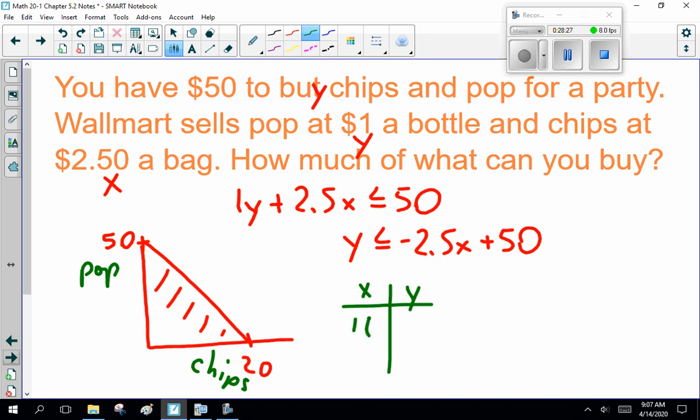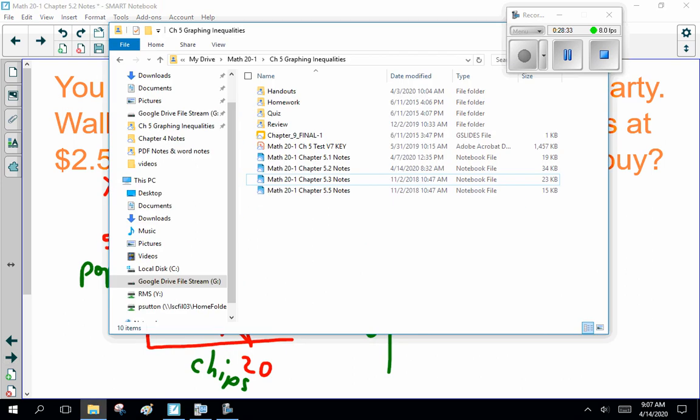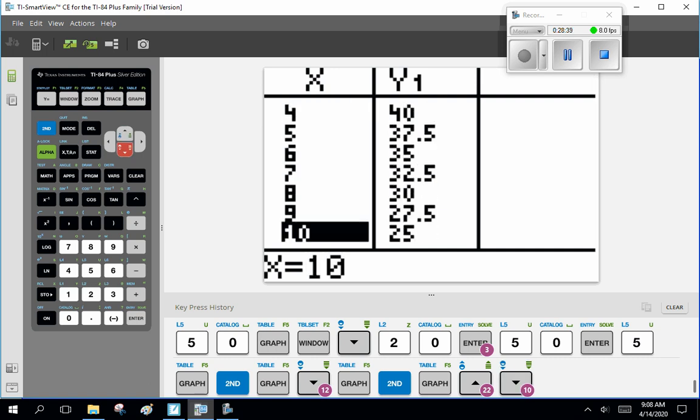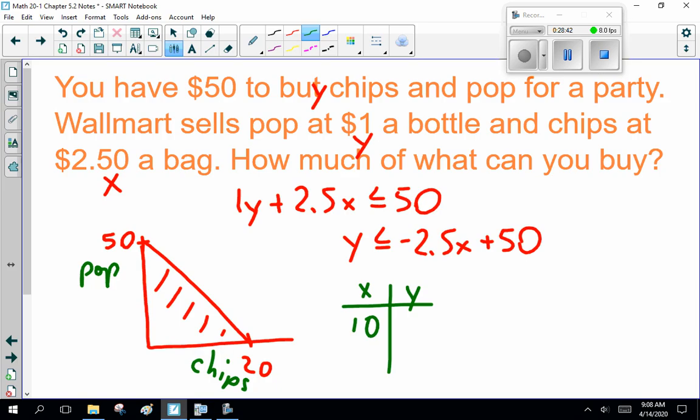So, if x is 10, that is, 10 bags of chips. How many bottles of pop can I get? Well, go to my table of values. When x is 10, I can get 25. This is pop, sorry. So 10 bags of chips and 25 bottles of pop, maximum. I can get less. I can buy 24 bottles of pop and save $1, as long as I'm inside here. So this is 10 and 25.